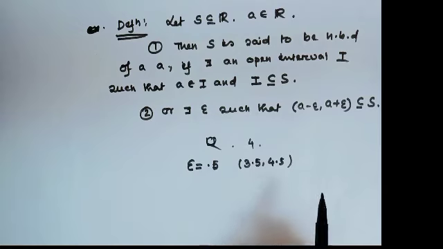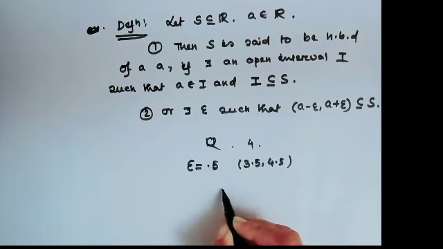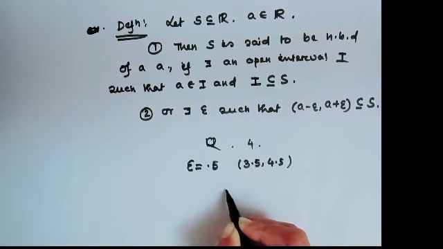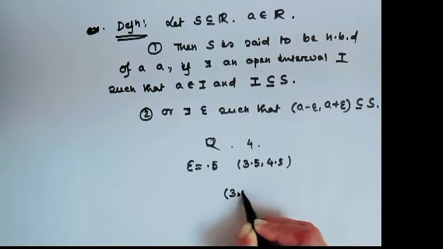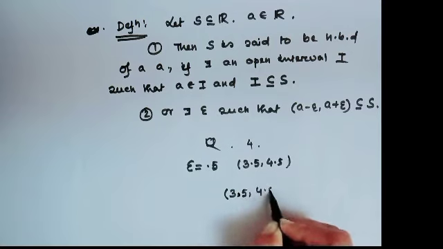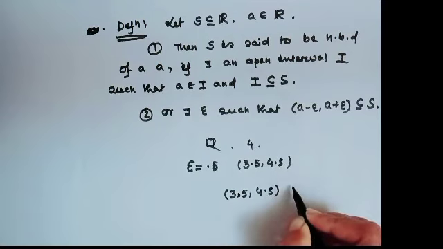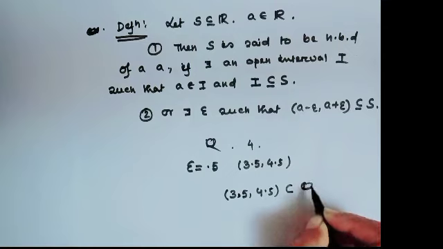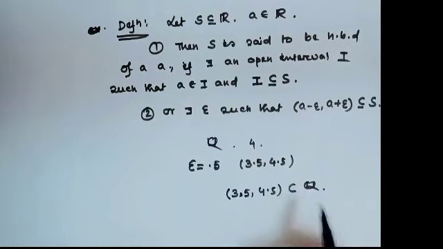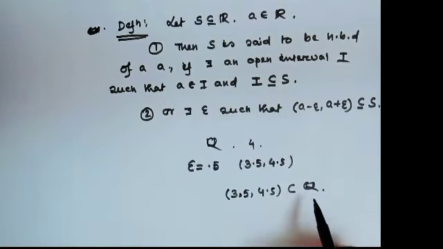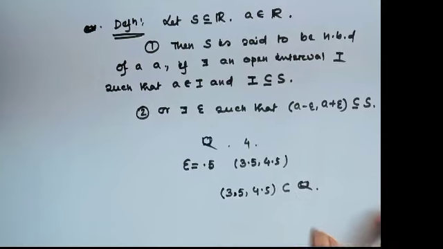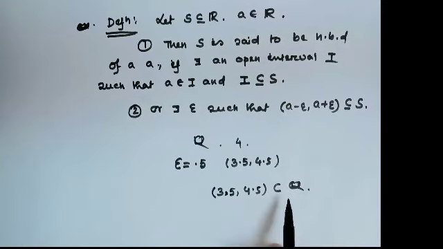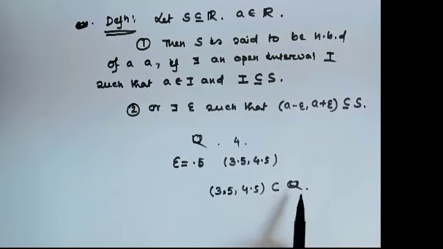According to the definition of the neighborhood, we have to show this interval 3.5, 4.5 is a subset of Q. But Q is only the set of rational numbers, which does not contain irrational numbers.